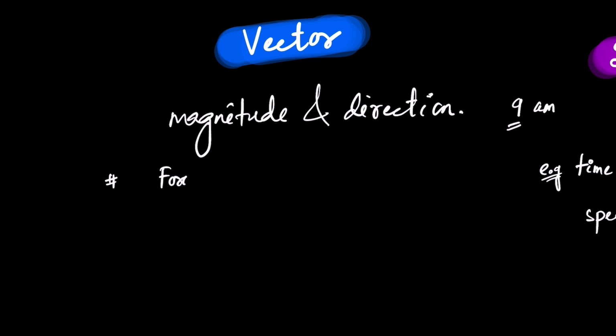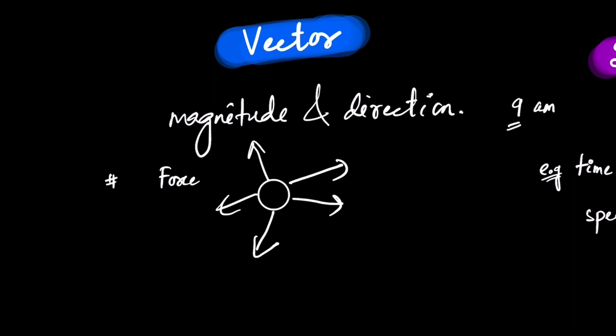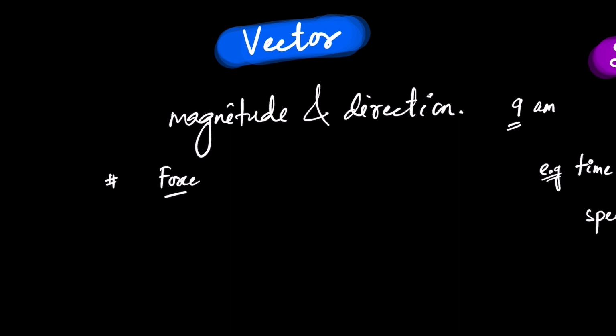You can kick a ball in any direction. This is the ball, and you can kick the ball in any direction. So if someone tells you to move this object by applying some force, you may ask him, oh, in which direction should I move? In which direction should I give the force? In which direction should I kick the ball? So when you talk about force, you feel like assigning direction. So force is a vector quantity.